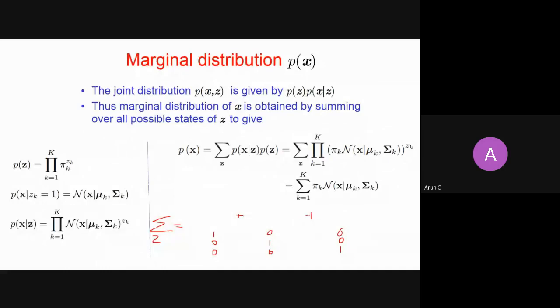What I am doing is calculating the probability of X by marginalizing over Z. Whatever the assignments for Z, I have to take all those assignments, calculate these terms, and then sum them up.